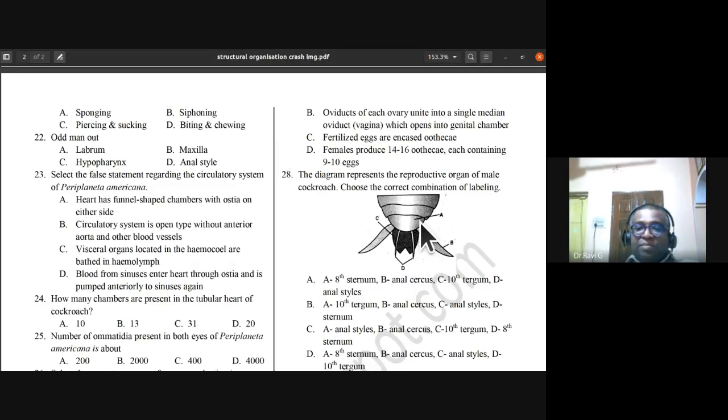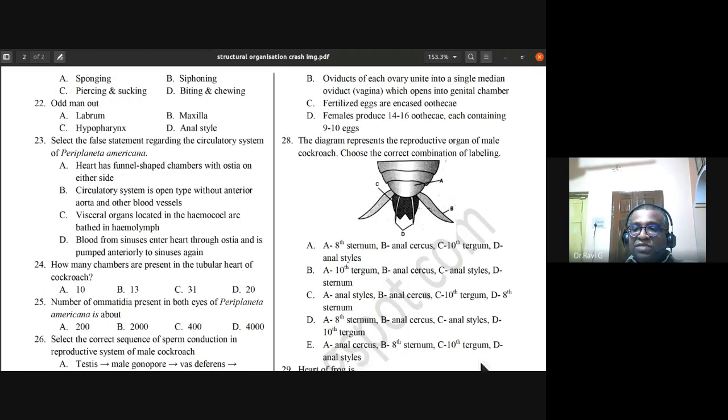See, A is the eighth sternum, B is anal cerci, C is 10th tergum, D is anal styles. They are anal styles. So D itself is correct, but A is not anal cerci, so E is ruled out.